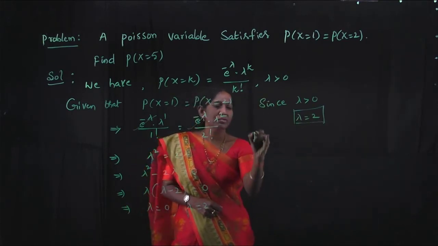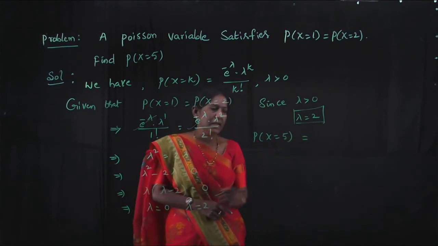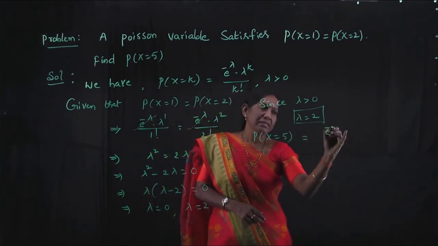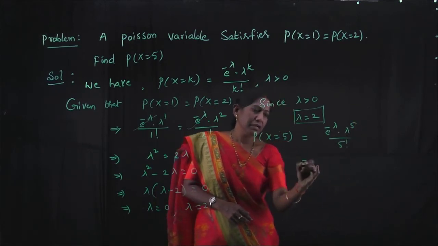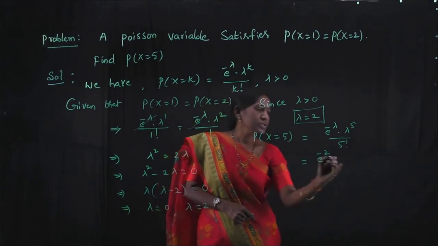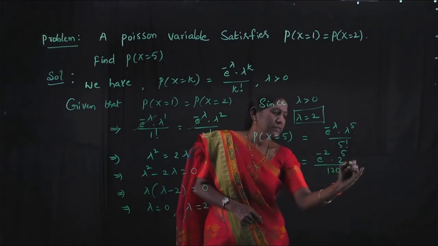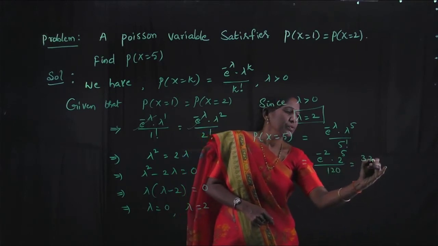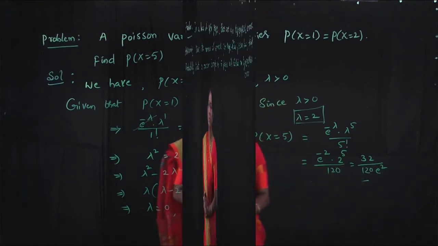So we have to find P of x is equal to 5. That is e to the power minus lambda, lambda power 5 by 5 factorial. Substitute lambda is equal to 2: e power minus 2, 2 to the power 5 by 120. So 32 by 120 e square.